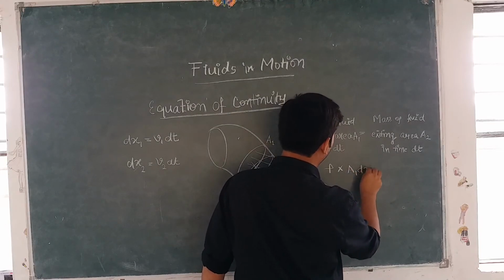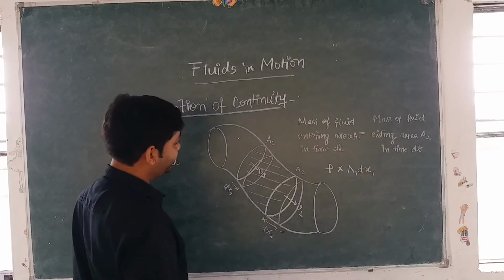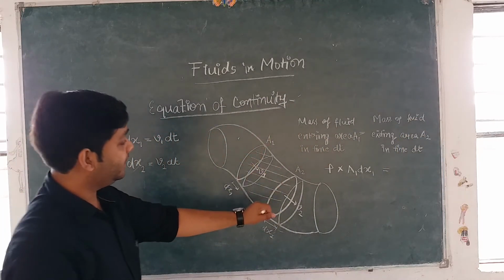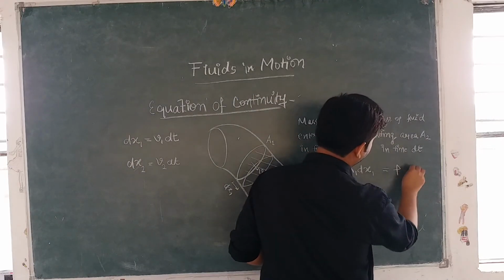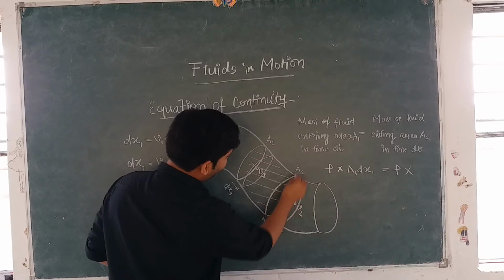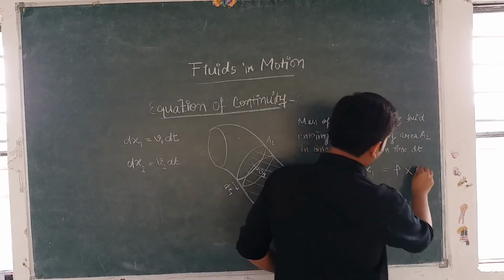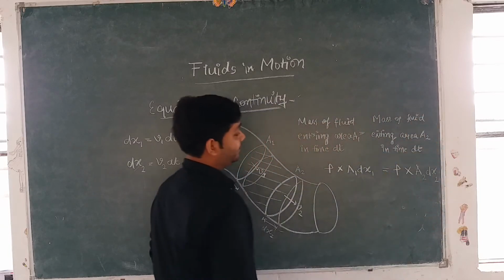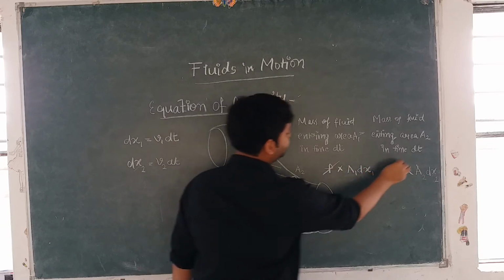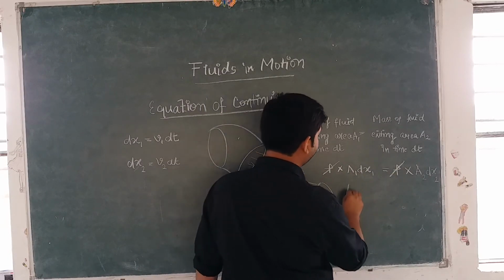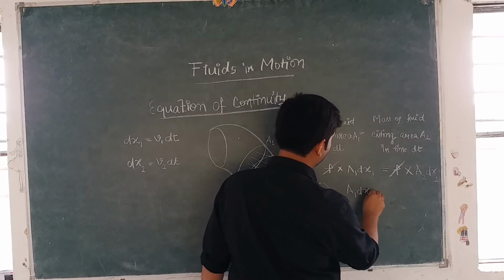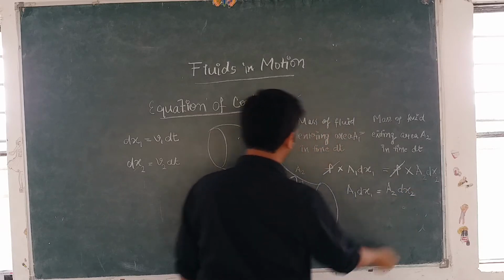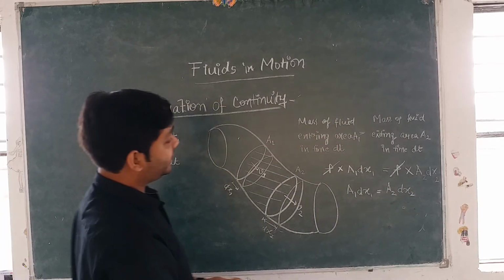So volume will be A1 into dx1. Similarly, we can write the mass of the fluid that exits the area A2 in time dt. It will be density into volume. Density is rho into volume. Volume is A2 into dx2. Fine. Now this density gets cancelled. So we will have A1 dx1 is equal to A2 dx2. Okay? I hope the things have got clear till here.